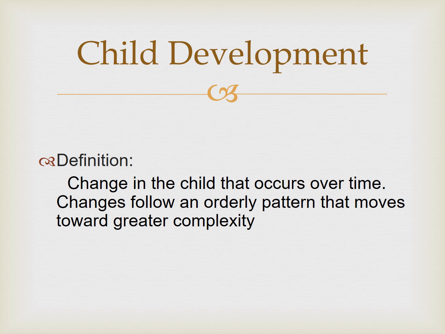So every child can be a little bit early or late. Some children may roll over by 6 months, some may roll over by 7 or 8 months. But they roll over first, then only sit and then stand. Some children stand at 9 months, some may be at 11 months. Okay, so the rate may differ, but that pattern sequence is the same, and that moves towards greater complexity. So their movement becomes more and more complex as they grow bigger and bigger. So this is child development.